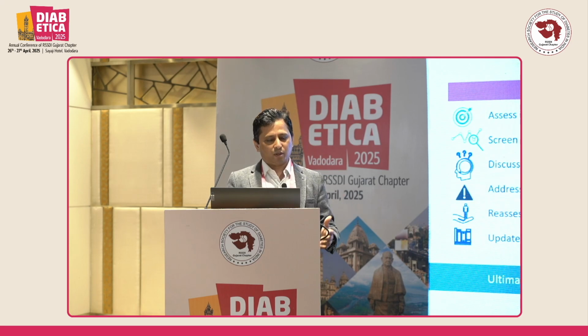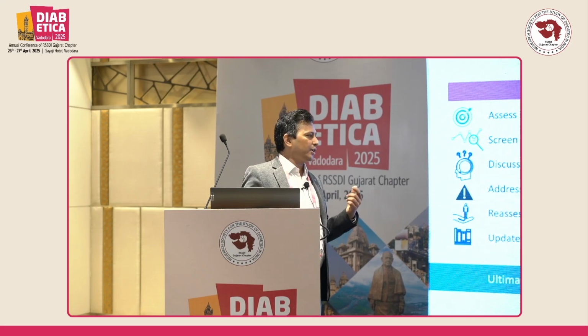Because it is a chronic progressive disease, we have to assess whether the clinical target is met or not every 3 to 6 months. We have to screen for complications yearly. Discuss the patient's concern. Sometimes you are giving the SGLT2 inhibitor and the patient has recurrent urinary tract infections.